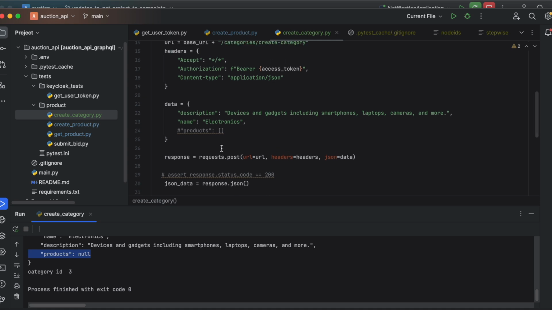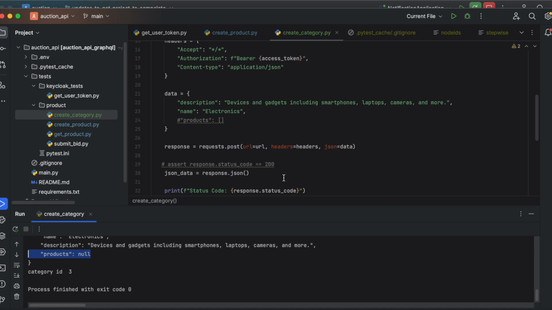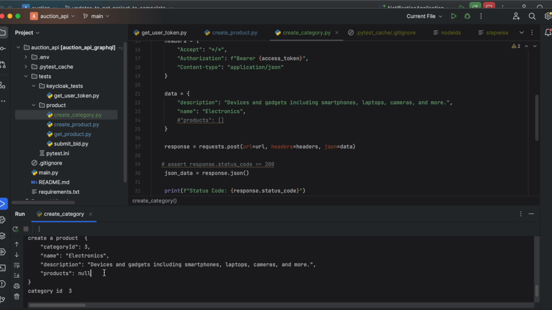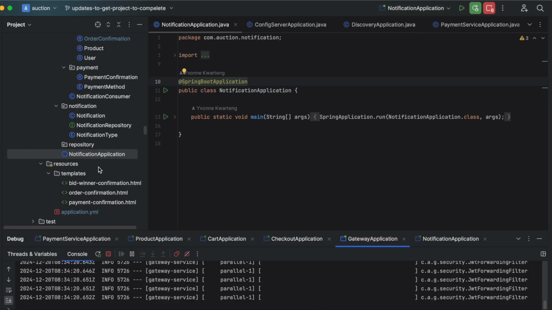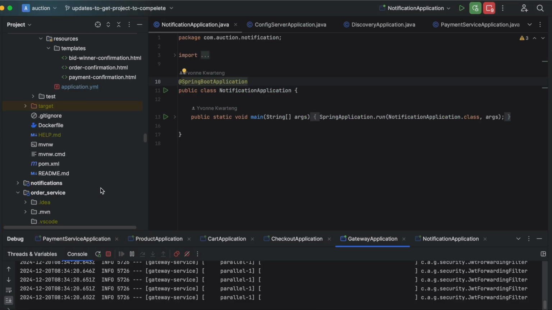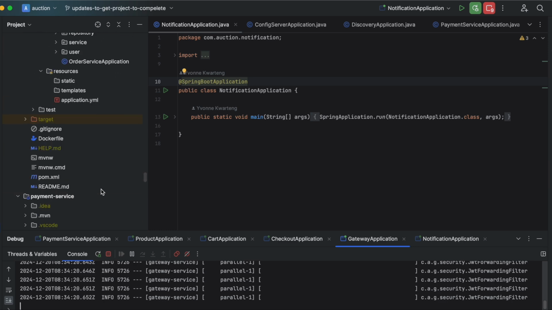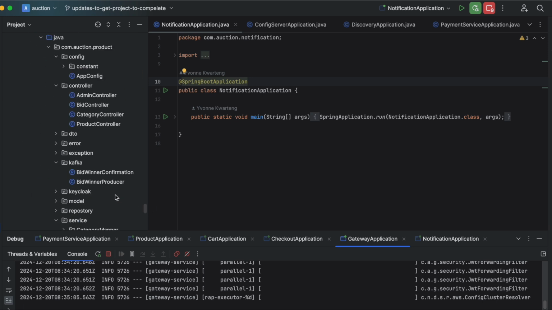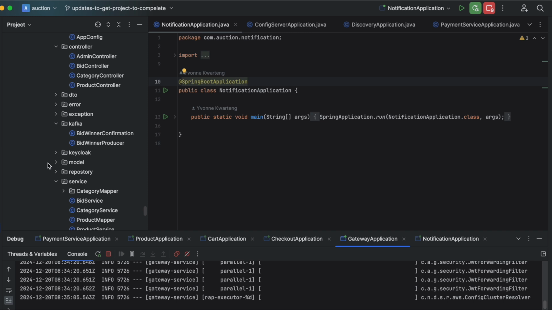All right, so maybe because the category expects this, this is something that I can get rid of. We want to create a category without a list of products, right? So I can in the near future make sure that the expectation in product entity in category entity is not, you know, expecting that, and that's what I'm seeing here in the test. That's why it's good to write tests, because then you get to update some things that aren't supposed to be there.